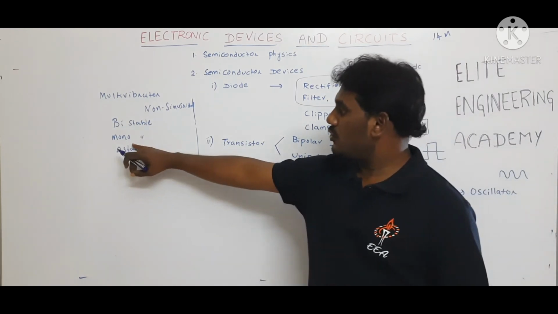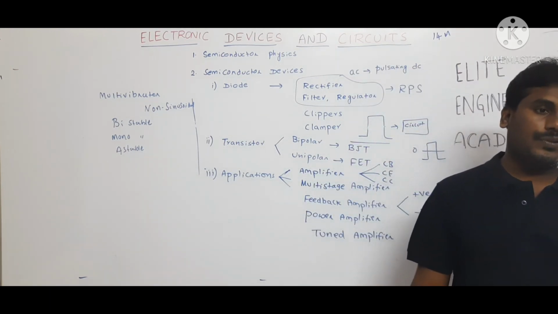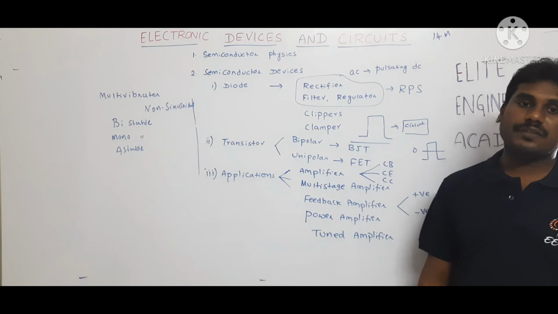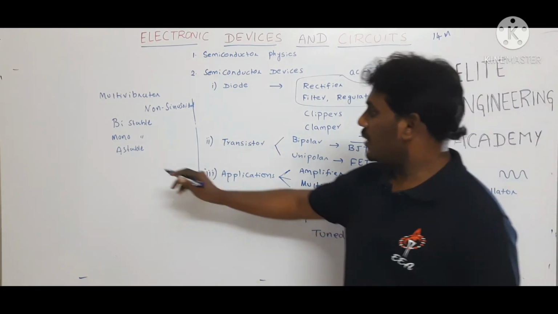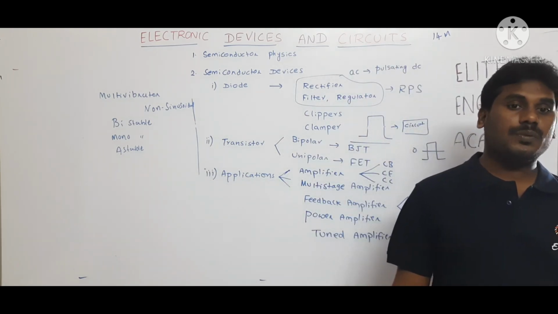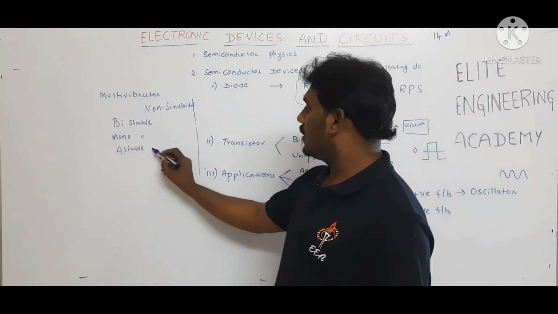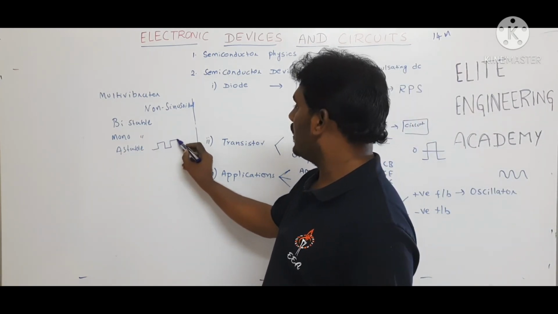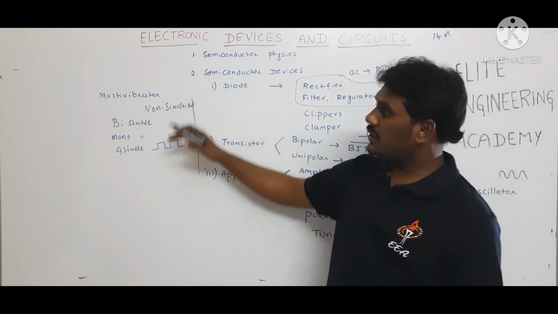Coming to the monostable multivibrator, it is used to generate some time delay, in delay circuits and gating circuits. Coming to astable multivibrators, having both quasi-stable states, these are used to generate square waveforms. These multivibrators we are going to study.